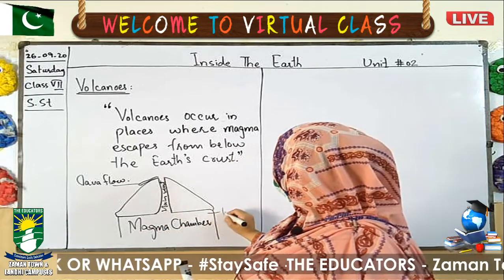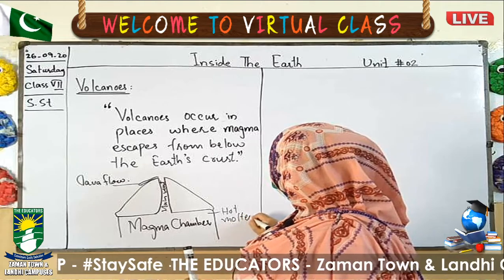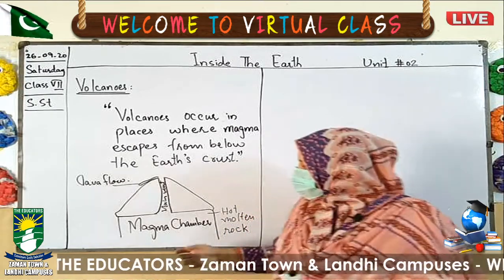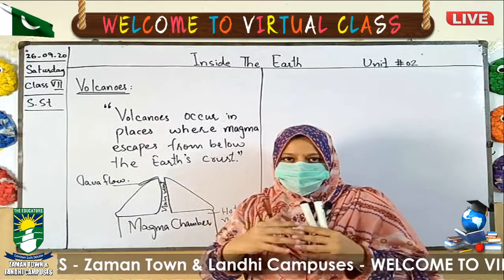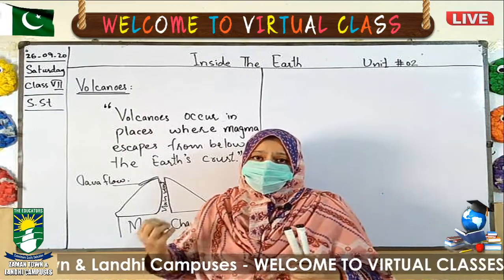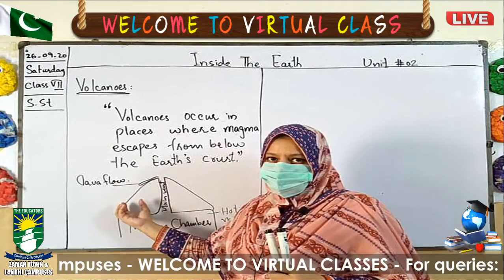What is magma? Magma is hot molten rock that is in fluid form. So when two tectonic plates make some space, a vent or opening, the lava flows out. This is known as a volcano.